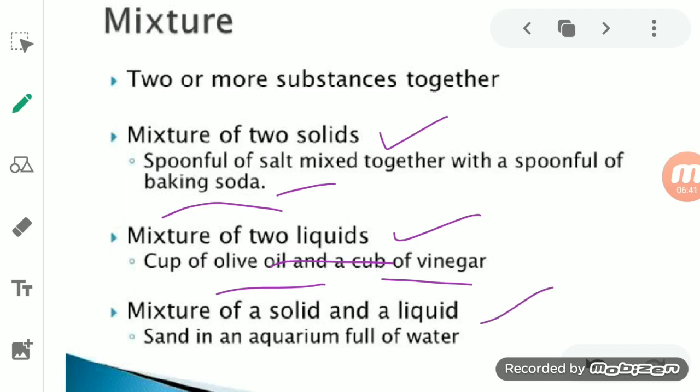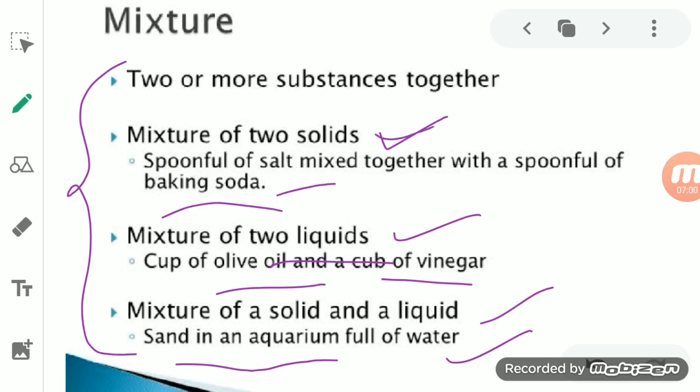Third one is the mixture of solid and that of the liquid. This one is very common, like the sand in an aquarium which is full of water. So these are the three cases by which we can separate the components from each other.